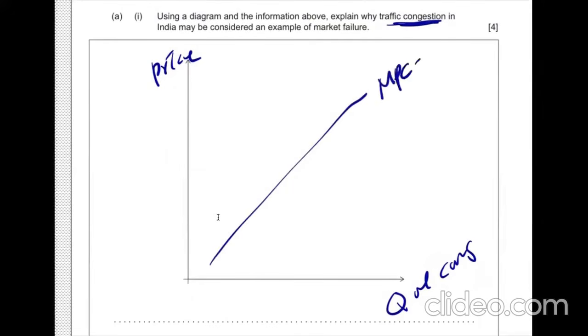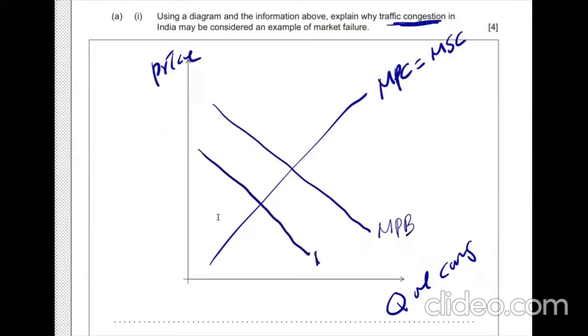So MPC is not problematic. MSC are the same. The problem is the margin of private benefit is too much compared to the ideal level of benefit that we can bear. So the private benefit is here. So it's the quantity of the free market, and MSB, this one is the ideal one, Q optimum. But we're not in here.